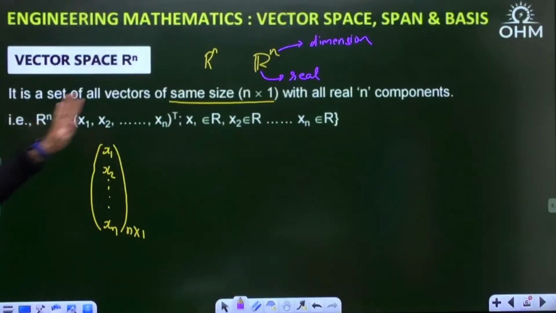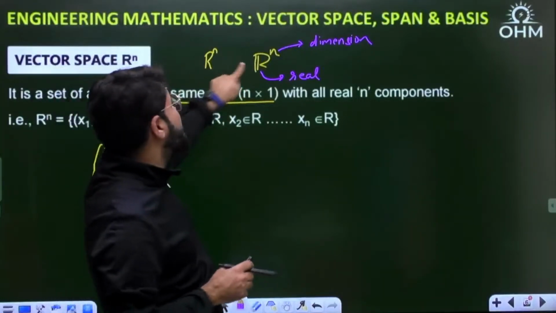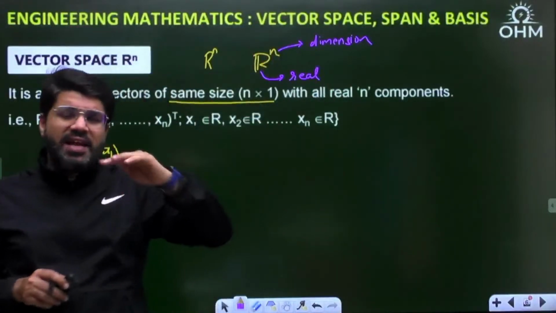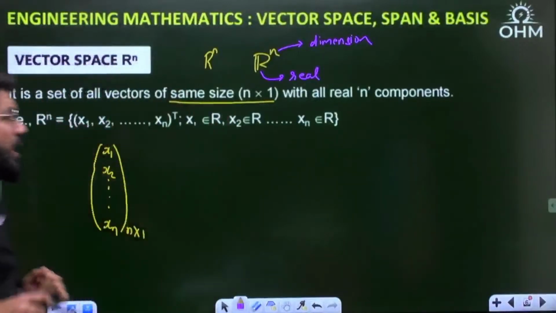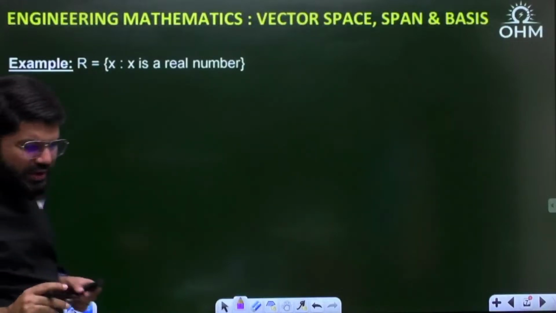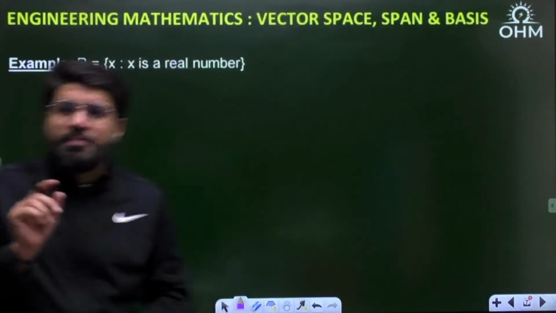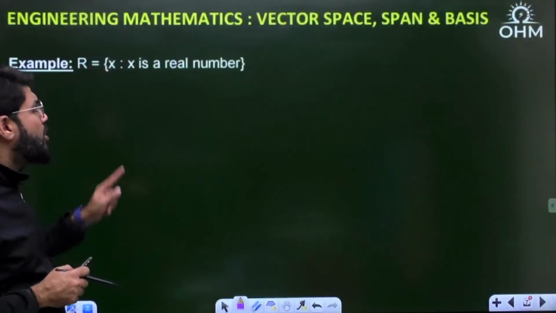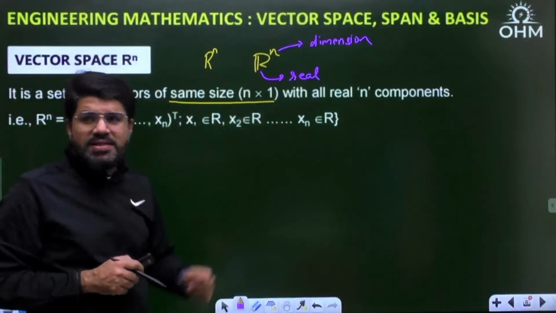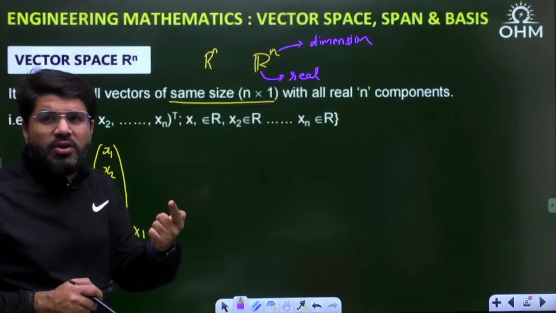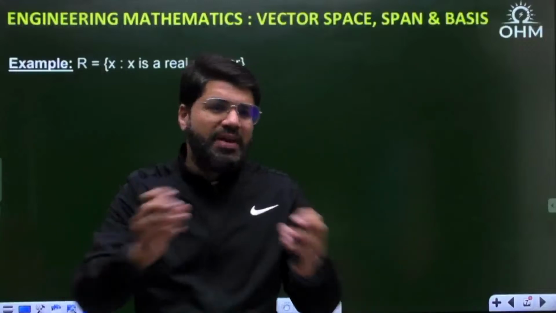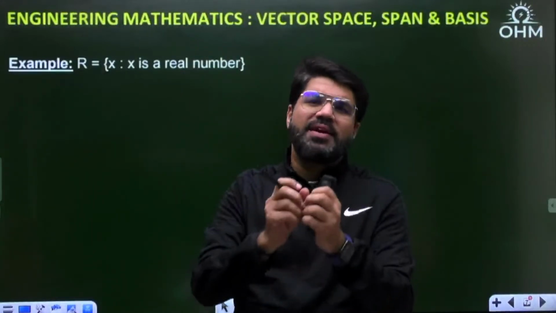It is a set of all the vectors of the same size n cross 1. I again repeat, it is represented as Rn. R stands for real and n is the dimension. The exact definition of dimension we will define after some time. Suppose there is a set R1. What is R1? If you talk about a vector of size 1 cross 1, when I said Rn, it is the set of vectors of n cross 1 size. So R power 1 becomes the set of vectors of size 1 cross 1, and 1 cross 1 means a single element. So what is R? R is nothing but the set of real numbers. If I say R power 1 or simply R, it is nothing but the set of real numbers.